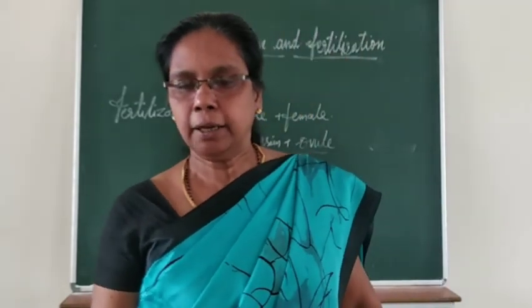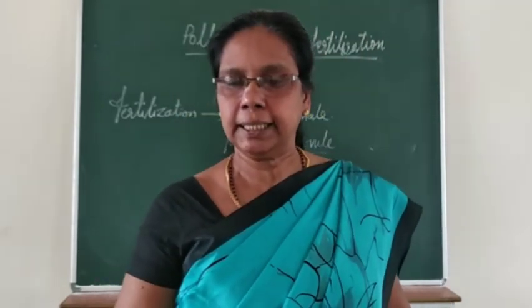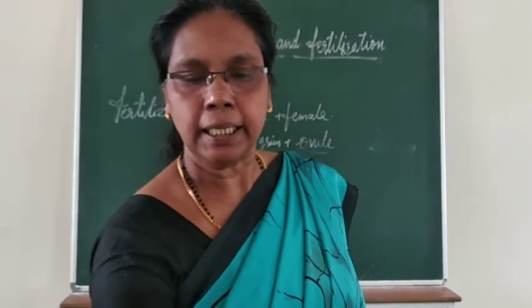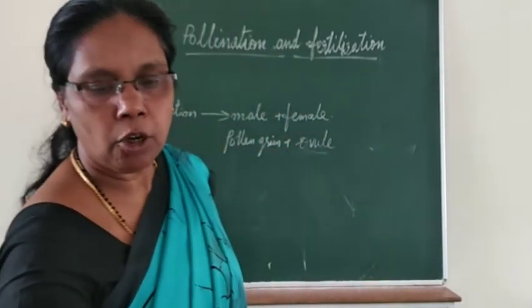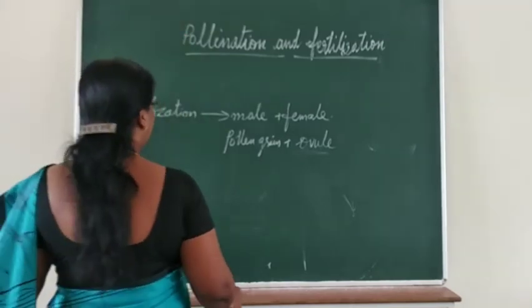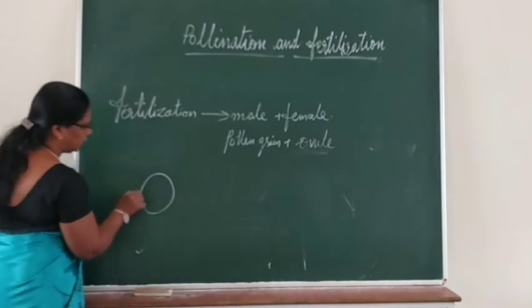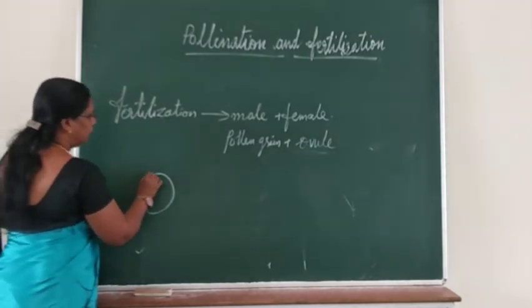And now let us see the pollen grain. You can see that it has a double wall, called exine and intine.